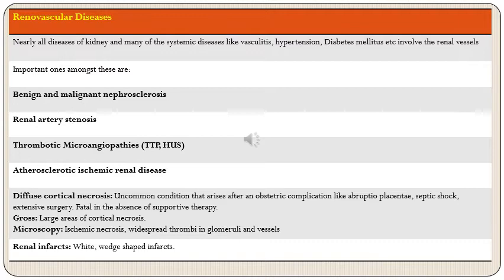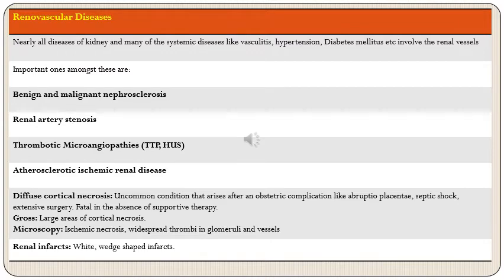So these vessels of kidney can be involved in a variety of diseases which can be primarily of renal origin, or they can be systemic diseases like vasculitis, hypertension and diabetes mellitus. Just the important ones amongst these. First is benign and malignant nephrosclerosis, which are the renal vascular lesions in different types of hypertension. Then renal artery stenosis. Then vascular involvement in thrombotic microangiopathies, for example TTP and HUS. Then also as a part of atherosclerotic ischemic disease. Then diffuse cortical necrosis and renal infarcts.